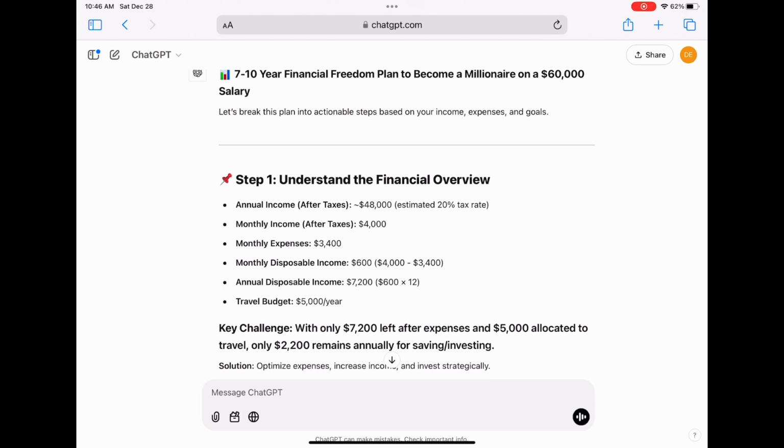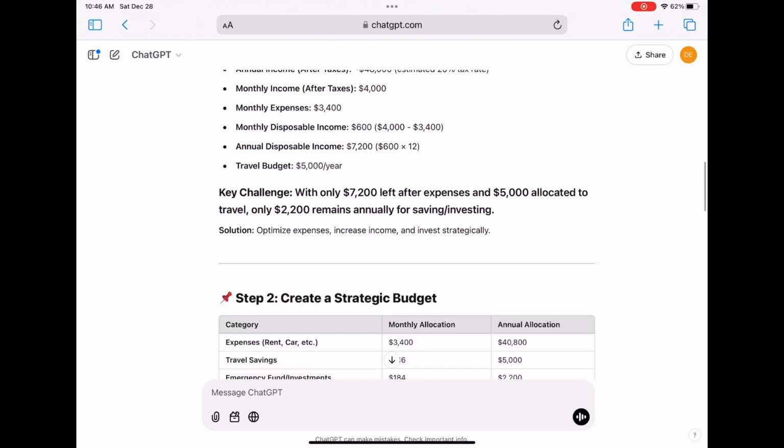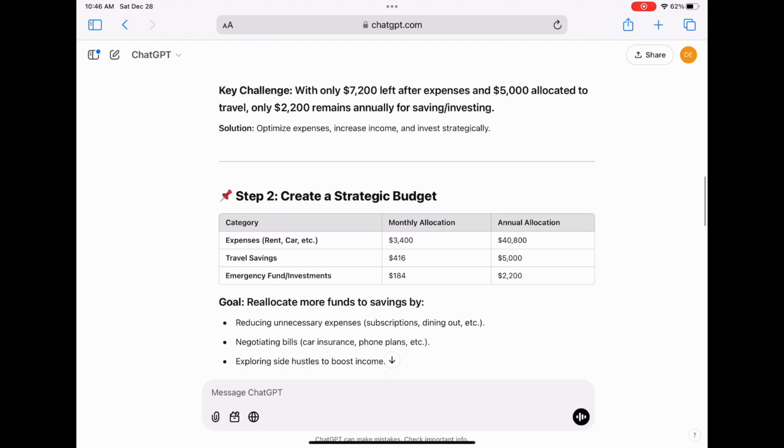So now going back to the top and starting from step one, one of the things that I see is that the monthly disposable income is only $600. That really is not a lot of money. Although ChatGPT will still show you how to reach that financial freedom with only $600 of monthly disposable income, I would think that you need to reevaluate your expenses and probably make some changes.